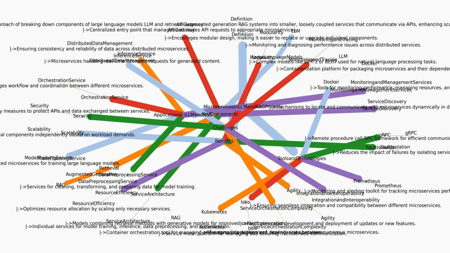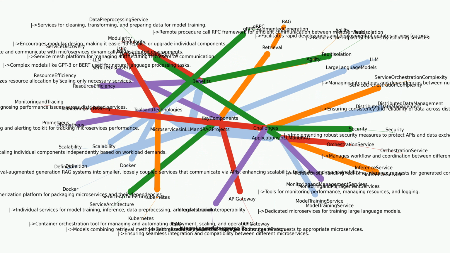Kubernetes. Container orchestration tool for managing and automating deployment, scaling, and operations. gRPC. Remote Procedure Call (RPC) framework for efficient communication between microservices. Istio. Service mesh platform for managing and securing microservice communication. Prometheus. Monitoring and alerting toolkit for tracking microservices performance.